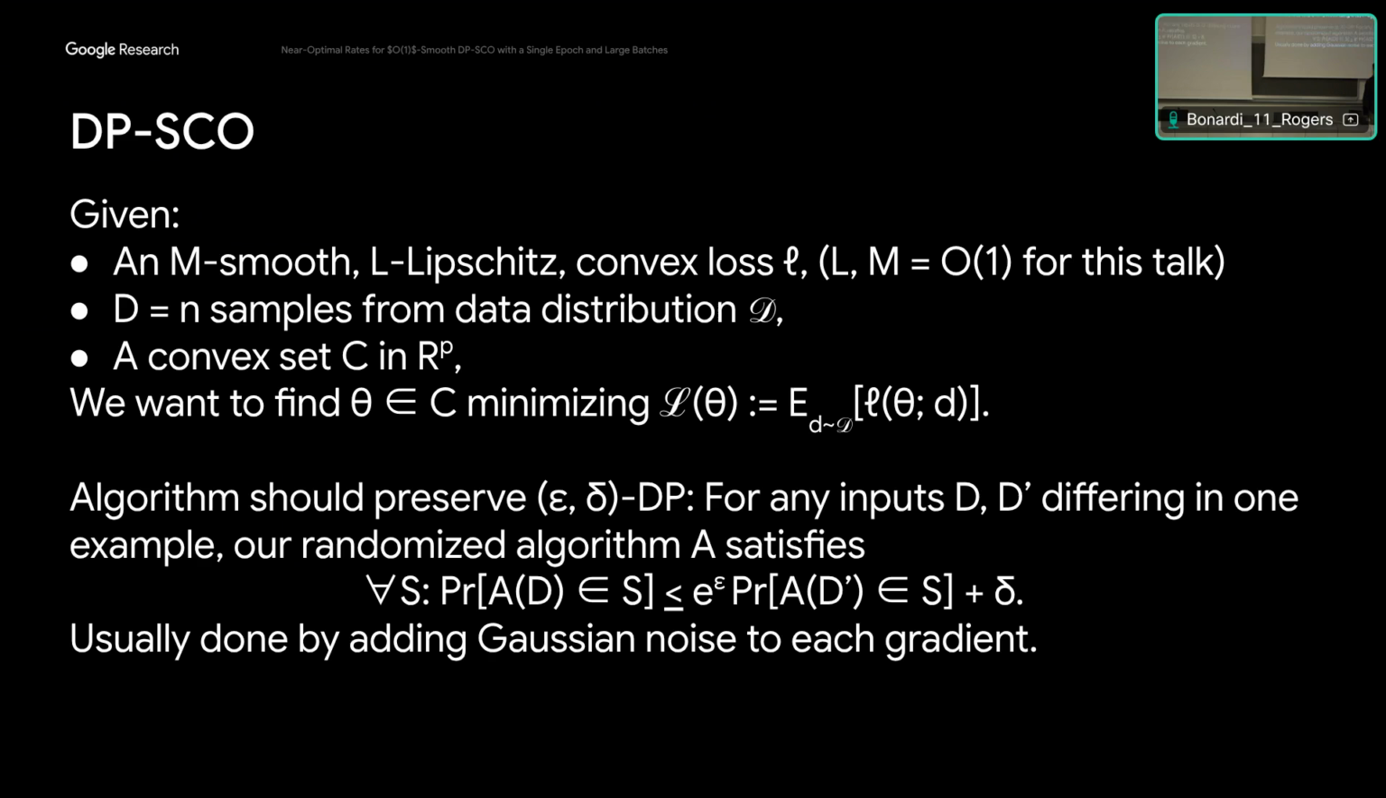In addition to minimizing this loss, we want to do this with differential privacy. I put a formal definition up here, but you can just think of this as if I'm given two input data sets D and D prime, where they only differ in the contents of one sample, I want the output of my algorithm on these two data sets to be indistinguishable in some sense. And the way that we're usually going to do this is whenever we compute gradient or some gradient information about the examples, we're going to add Gaussian noise to it, and this gives us the indistinguishability we want.